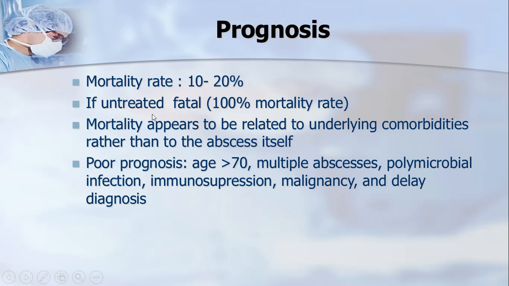If untreated, it is obviously bad. I have told you underlying comorbidities show how good or bad the prognosis will be. Advanced age, more than 70 years, multiple abscesses, or a polymicrobial infection that is resistant to antibiotics.